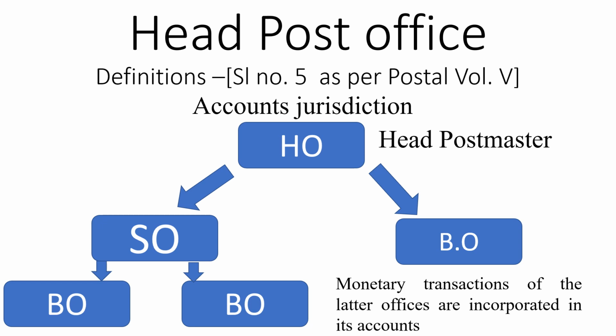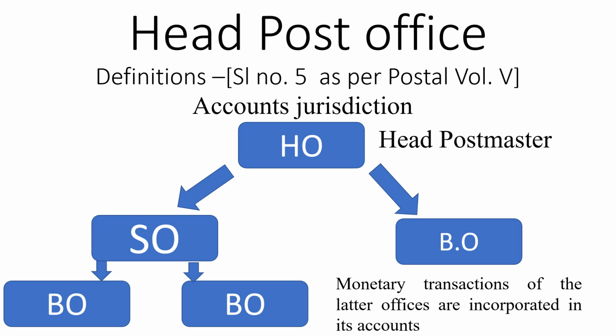To say here, all the BOs, SOs are attached to one HO for accounts maintenance. That is, if a BO is attached to SO, BO accounts are incorporated in SO account, then SO account will be incorporated in HO account.